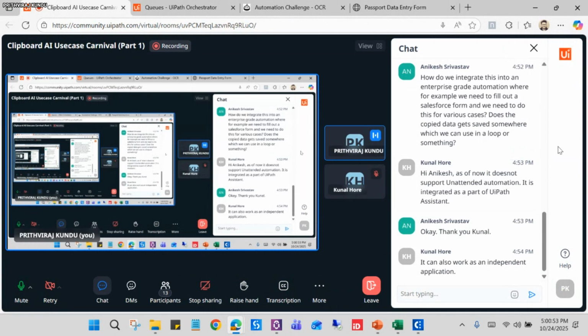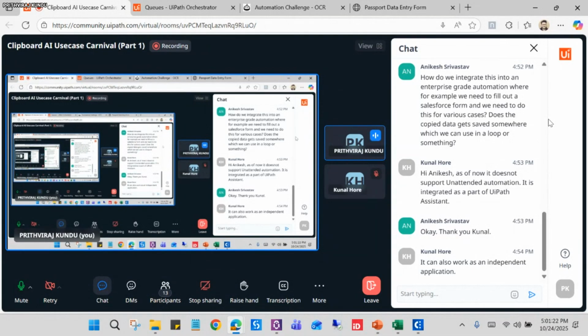Okay, so Aniket, you have asked how we integrate this into an enterprise grade automation, for example a Salesforce form, where we need to do this for various cases. So it is only for attended use now. Any citizen developer, developer, or business SME, anybody can use it.